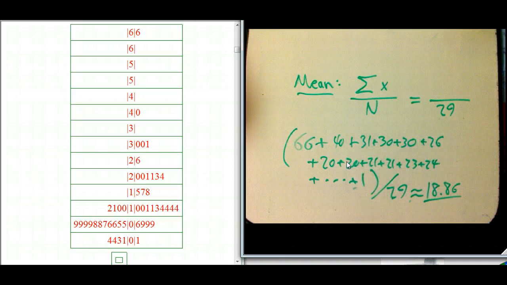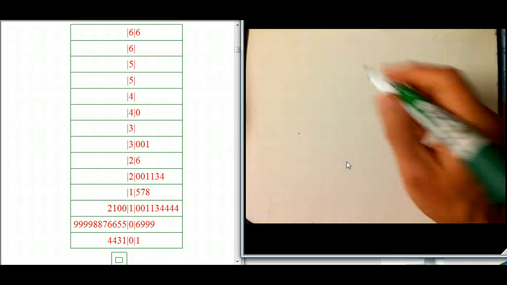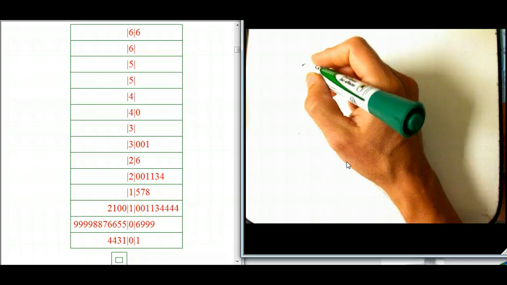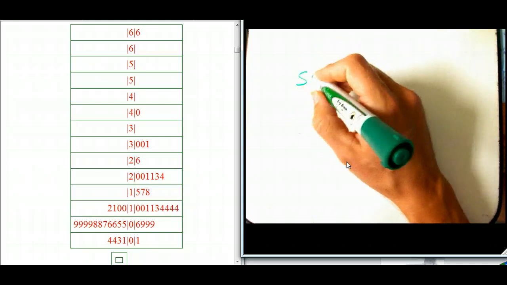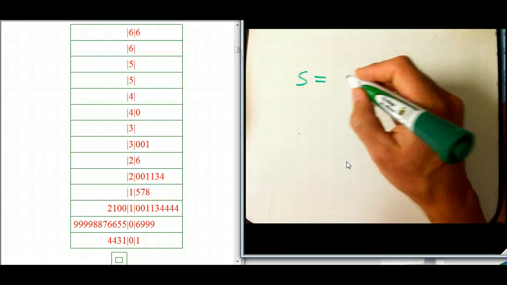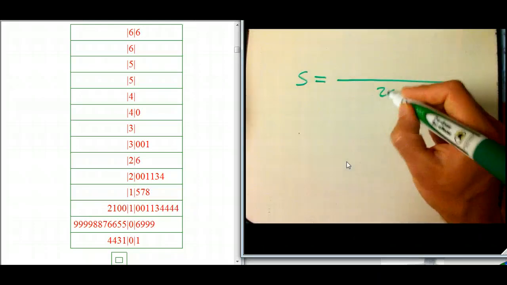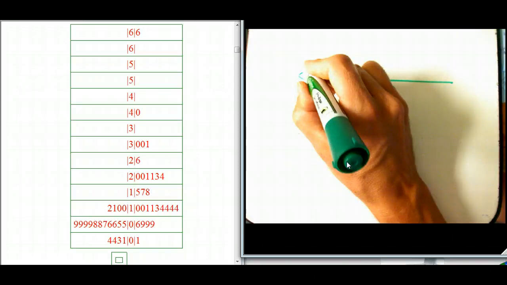The mean is just the average of a bunch of numbers. We all know how to do that. The more interesting thing is the standard deviation. And again, I'm not going to write out the whole calculation because this is exactly where computers and calculators are very useful. The standard deviation, S, for various interesting but pretty technical reasons, we divide by 28, by n minus 1. Okay, well, actually, this is going to be the variance, S squared.